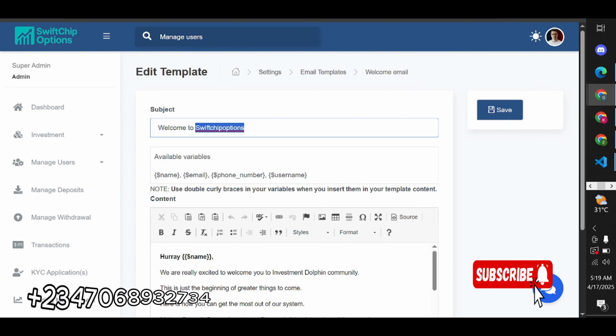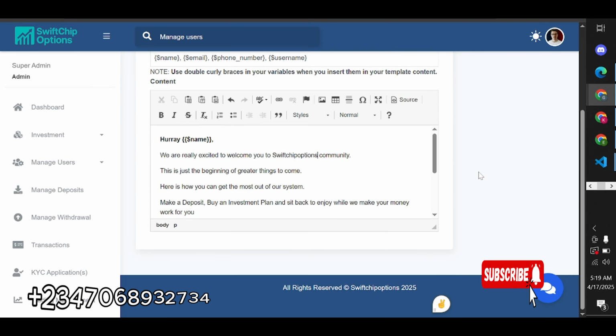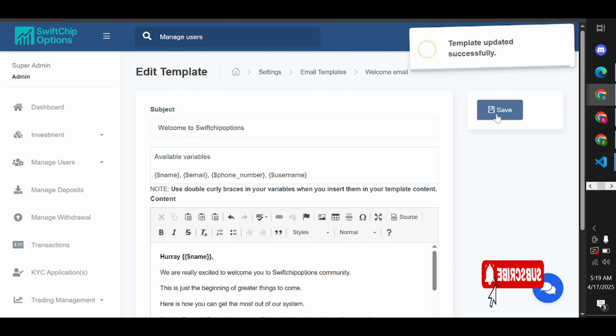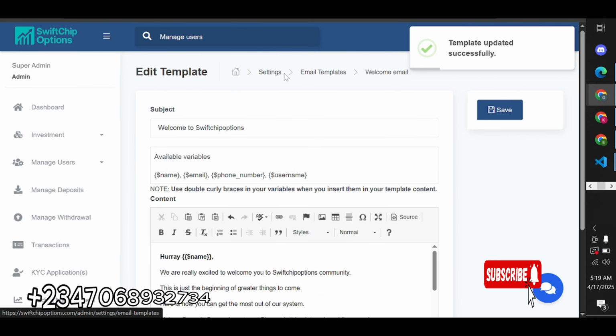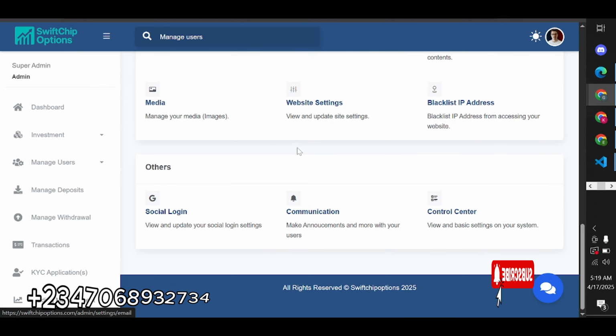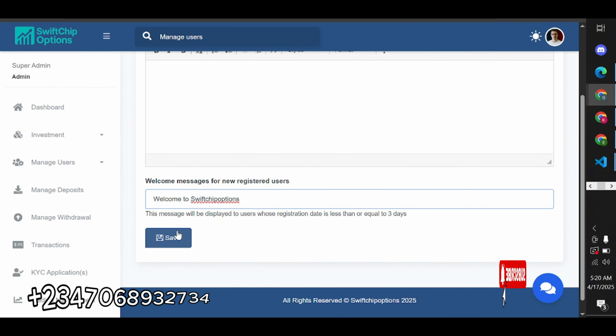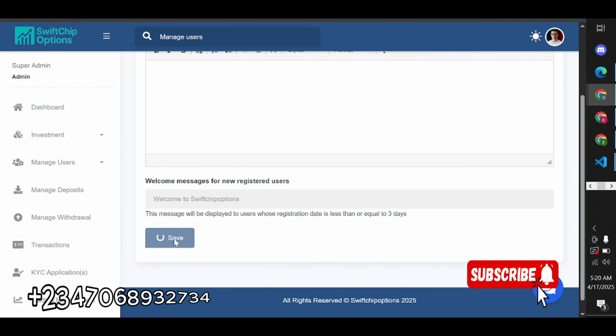Changes, copy, change this also, and you can save. So basically we've done that also. So the last thing just to do now is for us to scroll down here, go to communication and change this. So we're done with our website already.